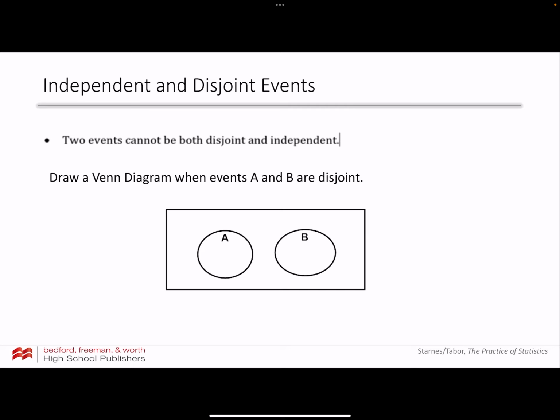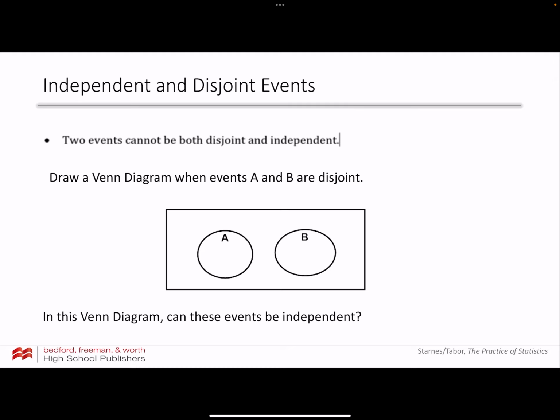Now, when I think about independence, can these events be independent if this is what my Venn diagram looks like? So if the events are disjoint, can they also be independent? Remember what independence means. It means that knowing something about one thing doesn't have an impact on the probability that the other thing is going to occur.